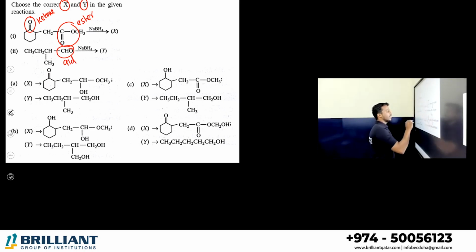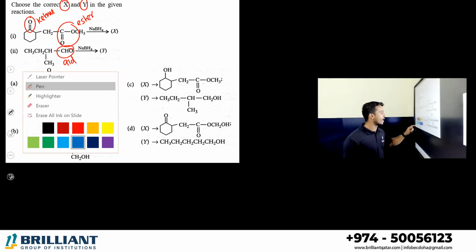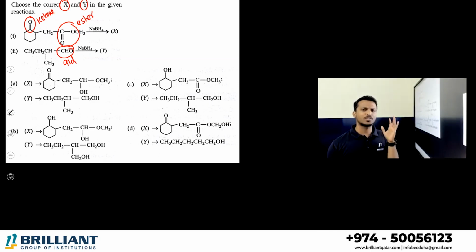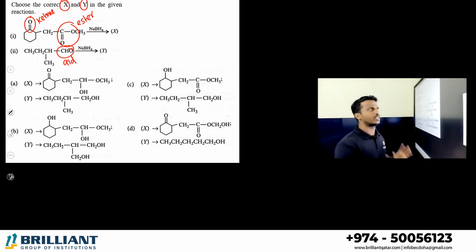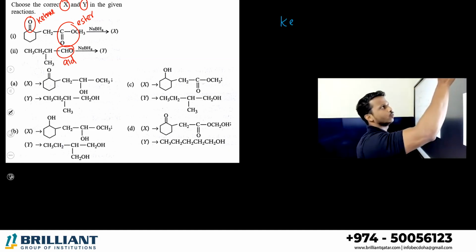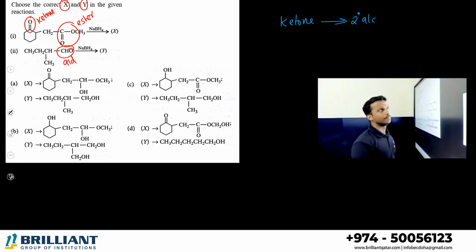Okay. What is the reagent here? NaBH4, sodium borohydride. You know, sodium borohydride is a reducing agent. What is the major purpose of the NaBH4 reducing agent? It can convert ketones, on reduction, into secondary alcohol.